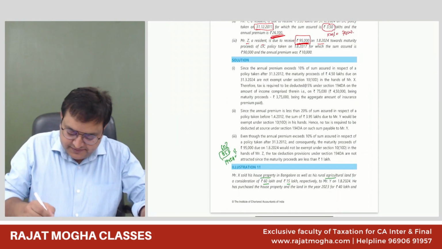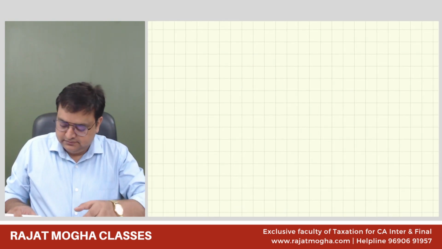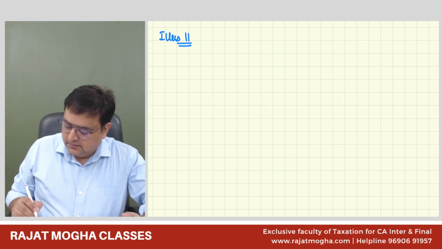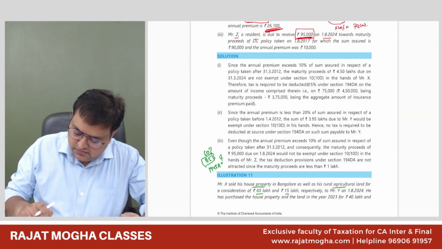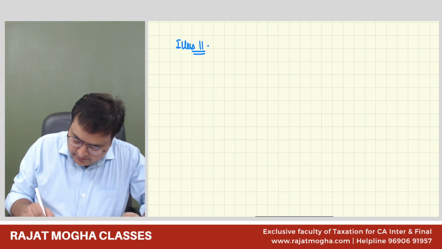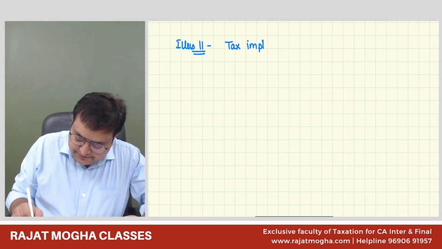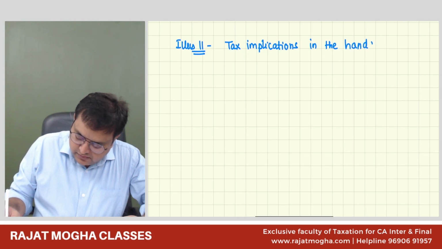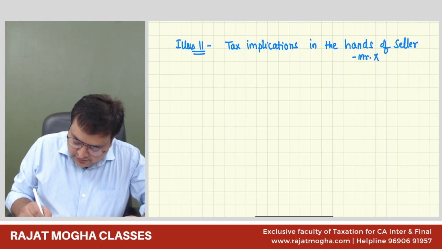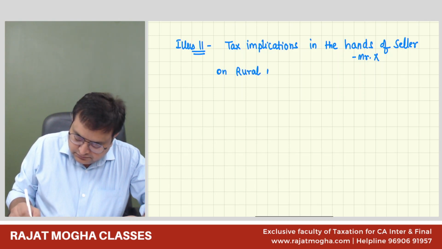This is illustration number 11. X implications in the hands of seller, who is Mr. X. On rural agriculture land, no capital gain.